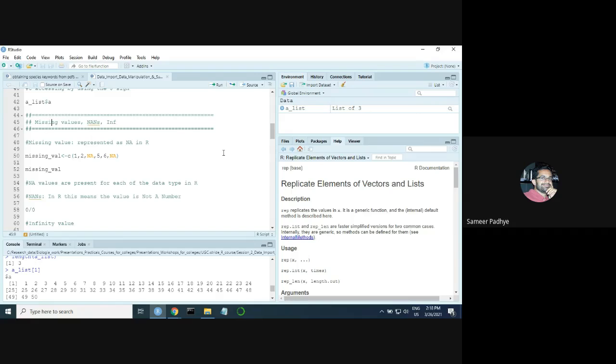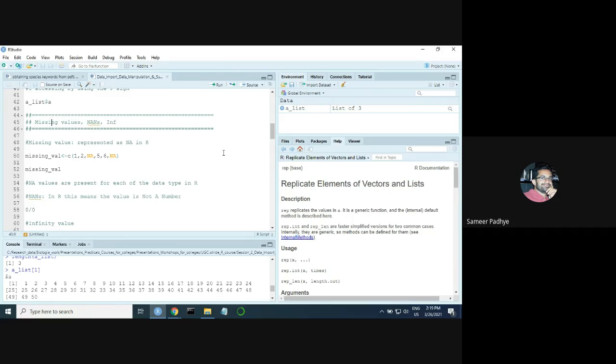Both mean completely different things. Leaving the cell empty is the right thing to do, simply because you didn't get any value, the fish died. So how can you get any value? There are ways with which you can fill those empty spaces. That is a different topic altogether, but if you are interested, you can search for it online. It's called missing value imputation. If you are interested, you can look it up.